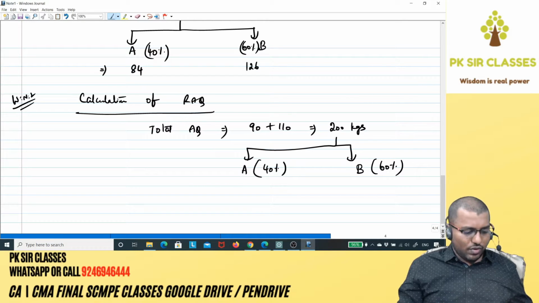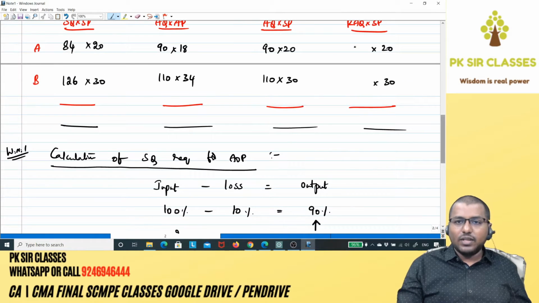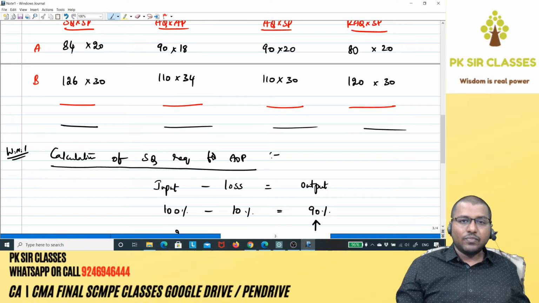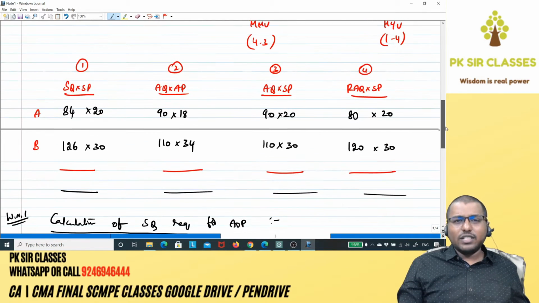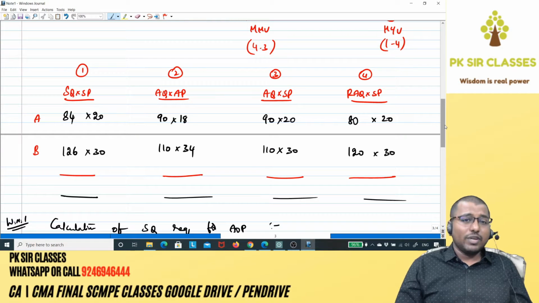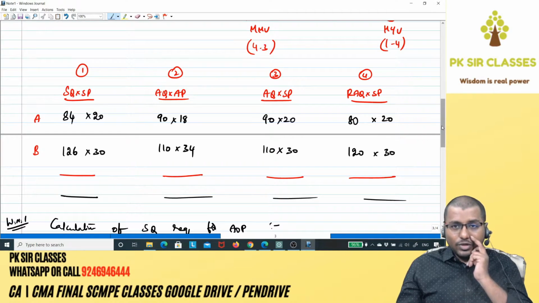200 into 40%, it comes around 80. This will be 120 obviously. So come back here. This is 80 and this will be 120. Voila, we have got everything. You got the point? Hereafter it's gonna be mere calculation work. So I don't want to waste time on the same. You guys can do it yourself.